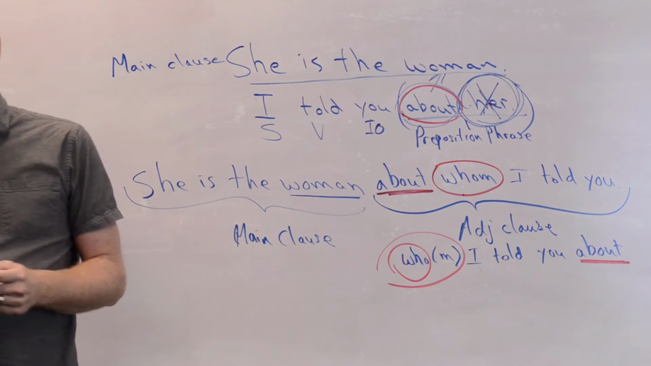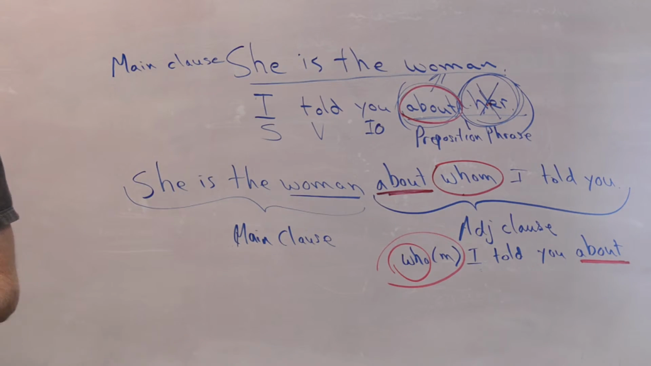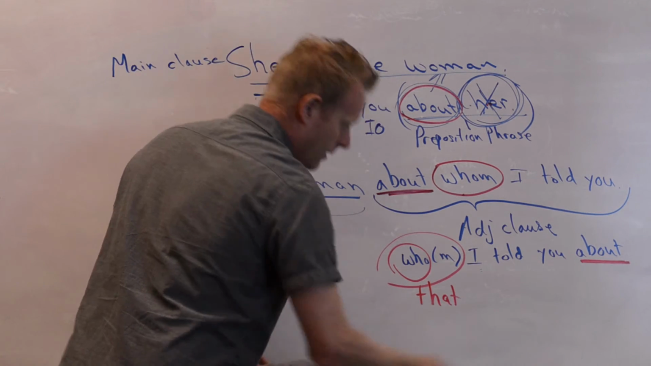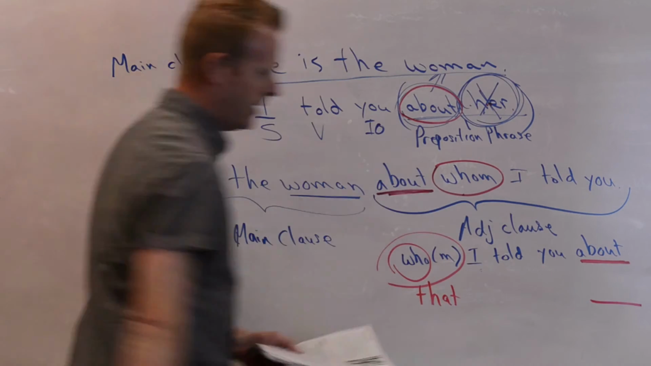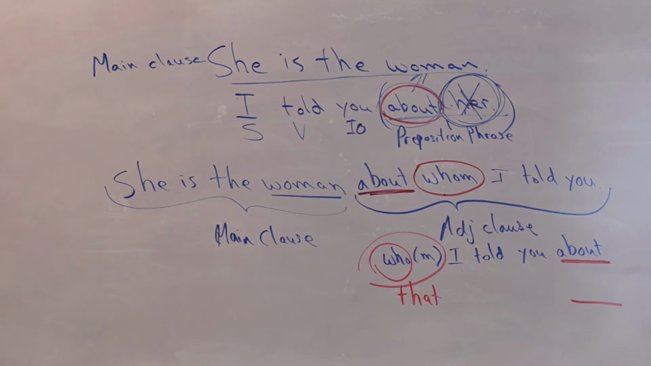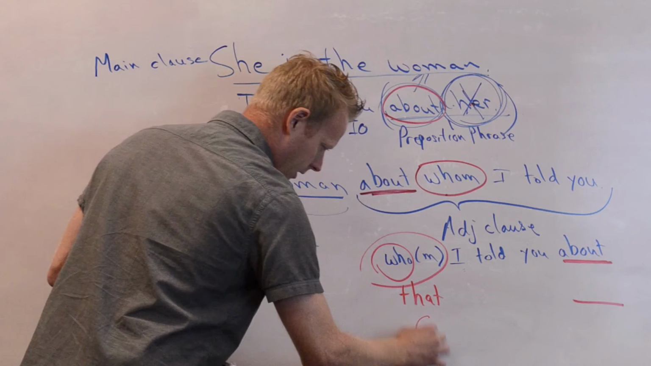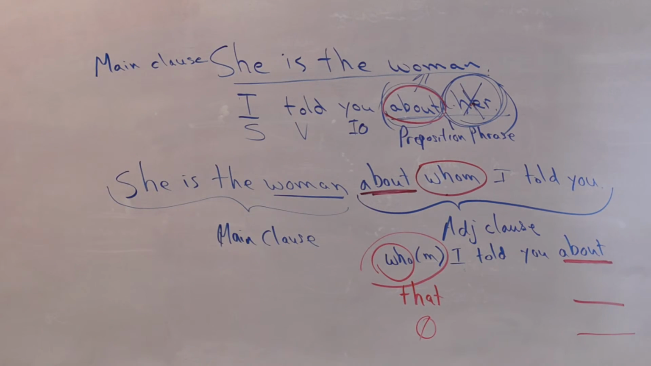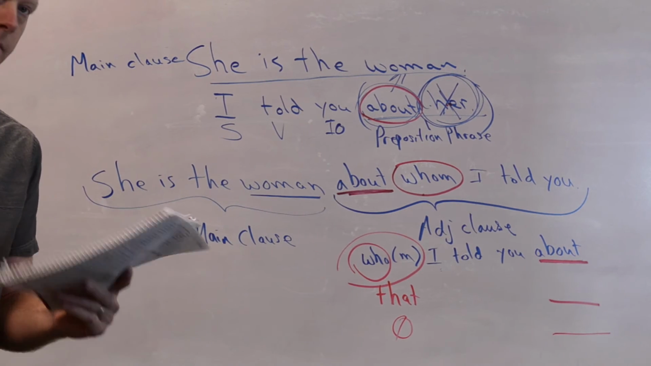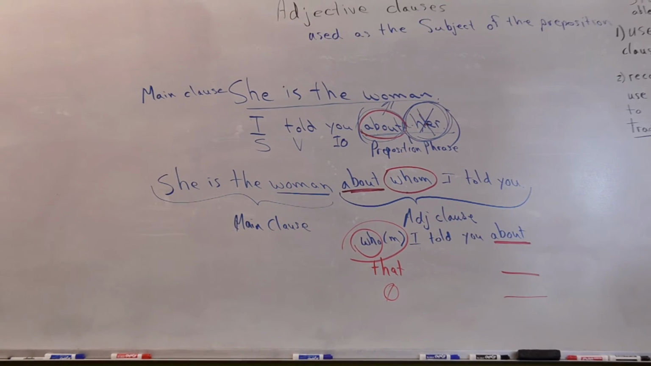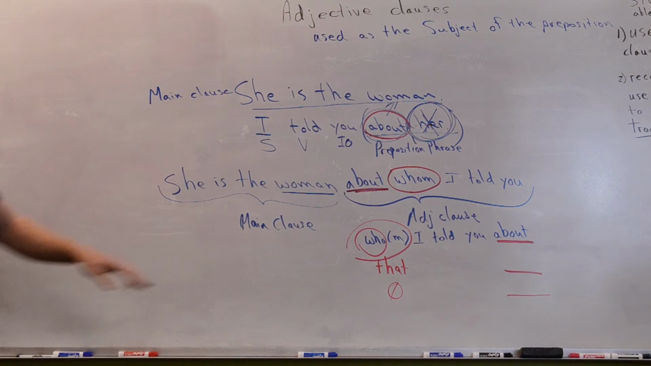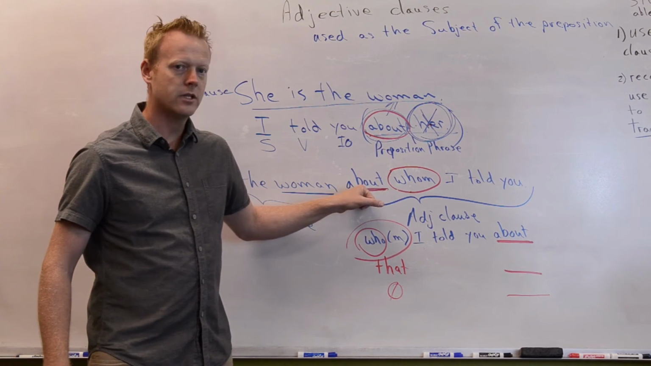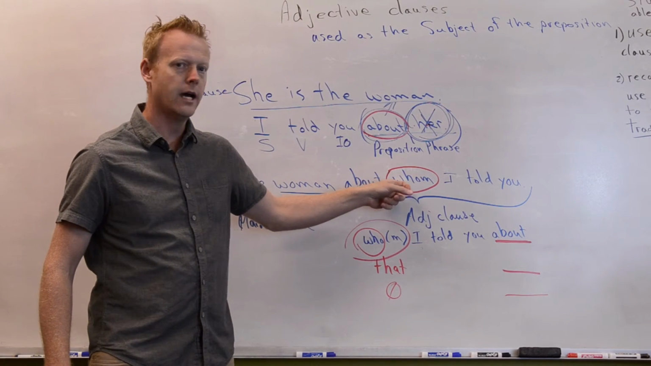All right. Now look at the third option. She is the woman that I told you about. Same thing. Preposition on the end. Or nothing. You can do nothing. Preposition on the end. Teacher, can I say she is the woman about that I told you? No. You cannot, because you just broke my rule here. My rule is when about's on the front, this is the only option.